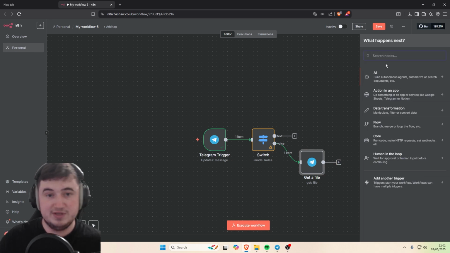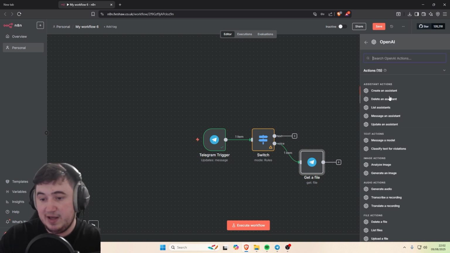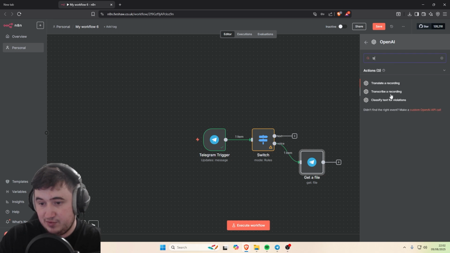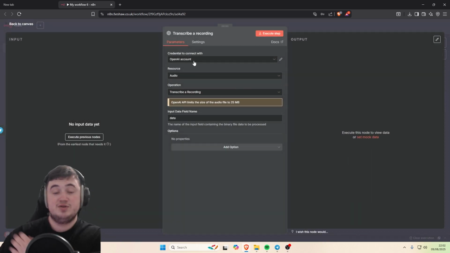Once we've downloaded the file, we need to transcribe the file into text, just so that we can process it through the AI agent. So I'm just going to go transcribe, click the OpenAI one, and then click transcribe a recording, boom. Then you want to link your credentials to OpenAI.